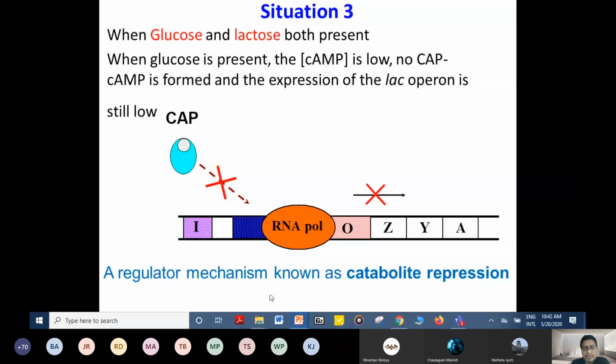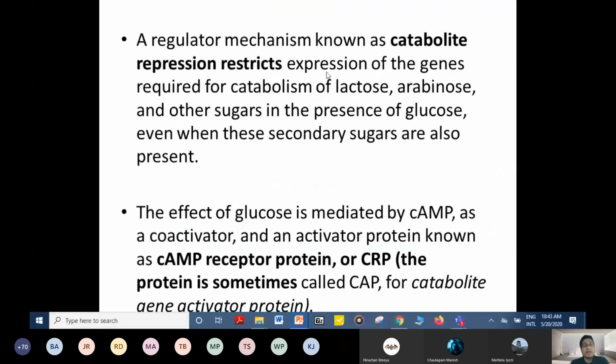A regulatory mechanism known as catabolite repression restricts expression of the genes required for catabolism of lactose, arabinose, and other sugars in the presence of glucose, even when the secondary sugars are also present. The effect of glucose is mediated by cyclic AMP as a co-activator and an activator protein known as cyclic AMP receptor protein, or CRP, sometimes called the catabolite gene activator protein, and this forms a complex and binds there. And when glucose is still there, cyclic AMP will be low and the complex cannot be formed, so the lac operon is still inactive. Now situation number four: when glucose is absent and lactose is present.